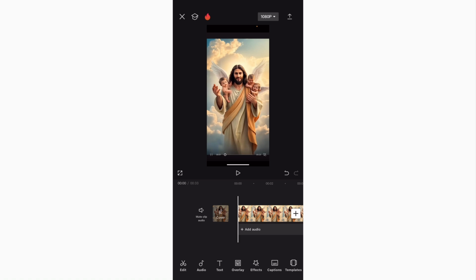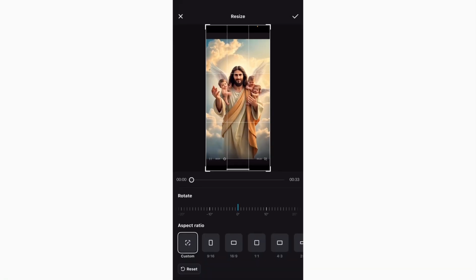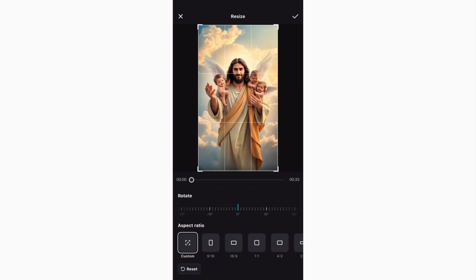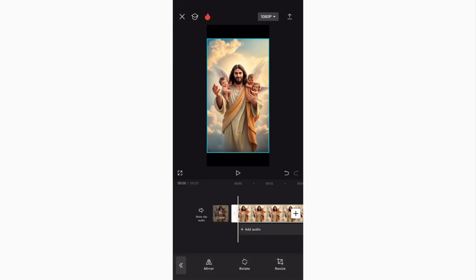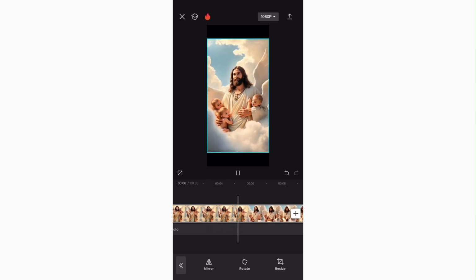So what you're going to do next is click on the video, scroll down till you see transform. Click on transform, then resize. Once you click on that, you adjust the video to the point where you won't see that stuff anymore, right? Then you also adjust it from the top as well, so it can fit just like that. Once you're satisfied with your adjustment, you click on the check mark. Then you can play the video again to see how it looks now. Now you can see that, right?